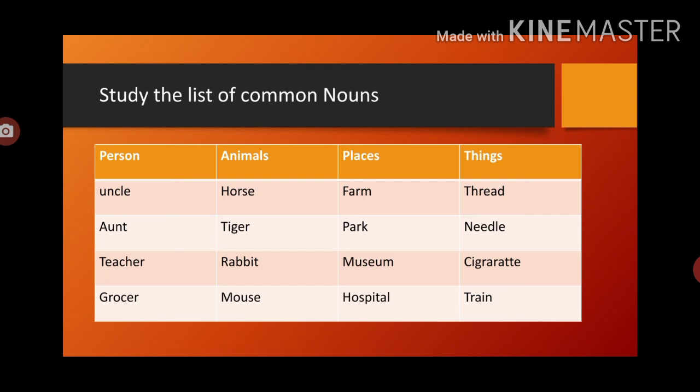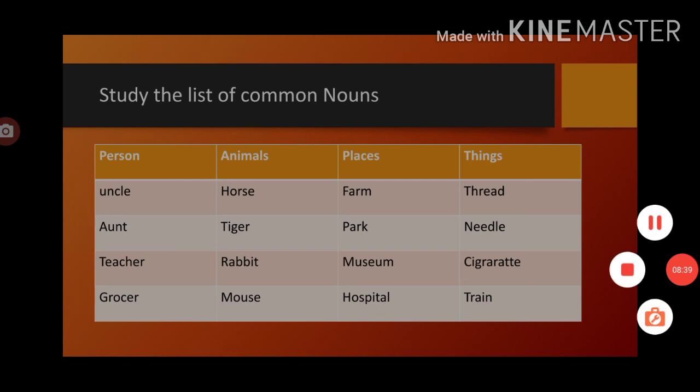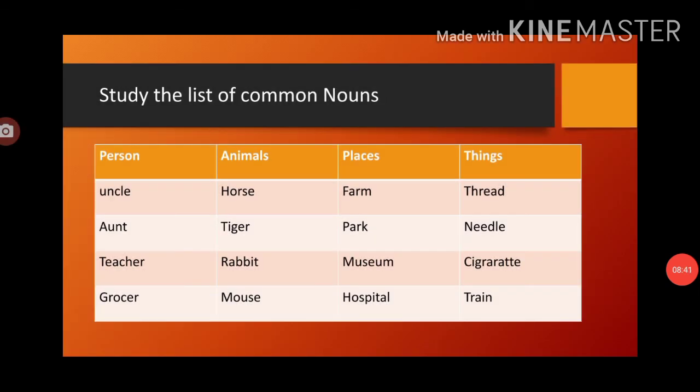Clear? Fruit is a common noun. Besides this, sparrow, pigeon, parrot, peacock. What all these are? What is common over here? Because all are birds. So what is the common noun here? Bird is the common noun.